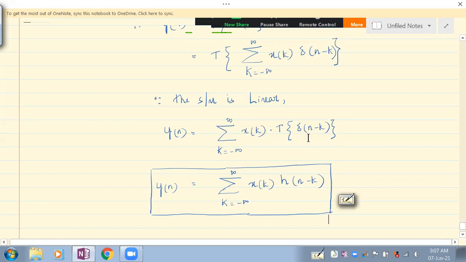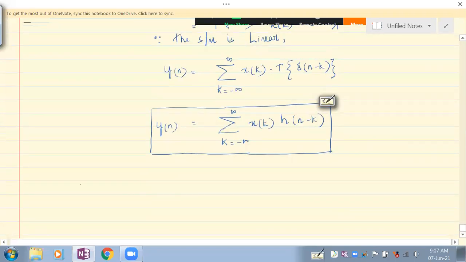Delta of n minus k is the shifted impulse function. So this is the response to the shifted impulse function. So this is the impulse response. Now how would you express this? This is a weighted sum of impulse responses. Understand that?